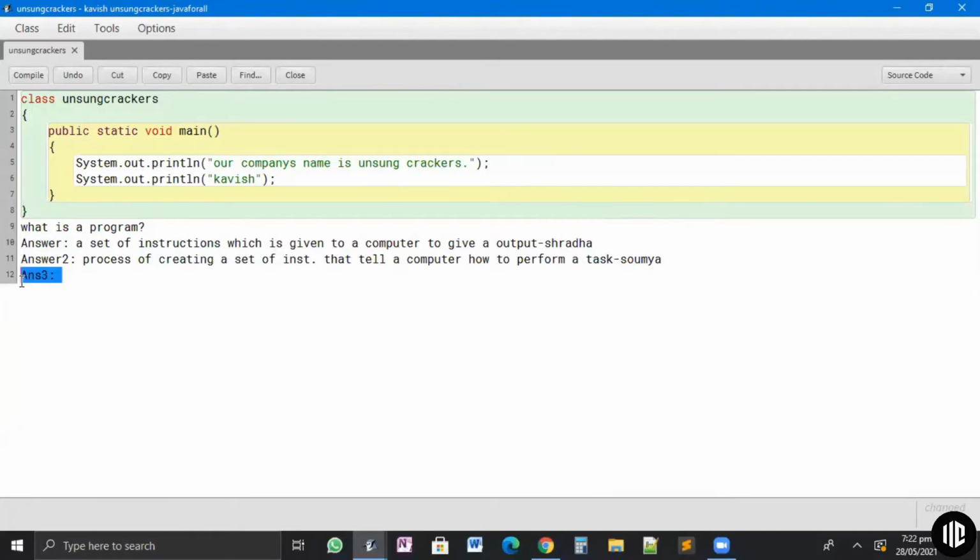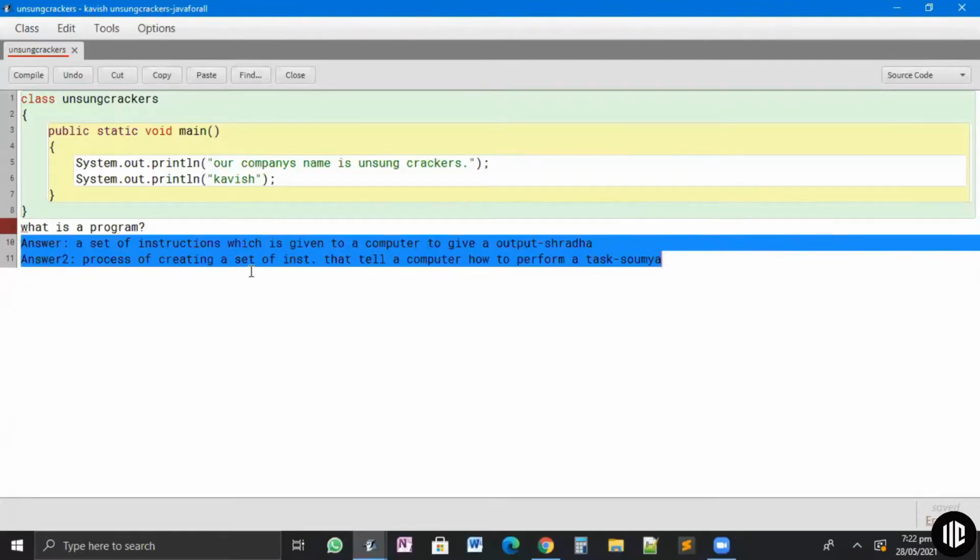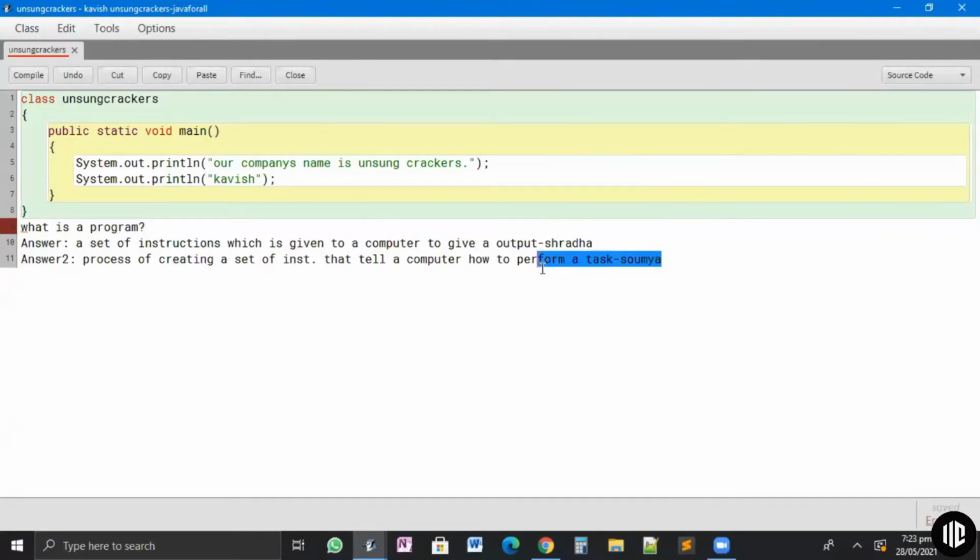Okay, since we have only two answers, can anyone guess between these two who is right or who is wrong, or if any change is needed in anyone's answer? Instead of creating, I'll just say giving. This is better, creating isn't exactly the right word. Does anyone have any opinions on these answers?